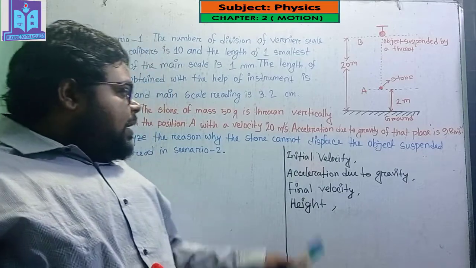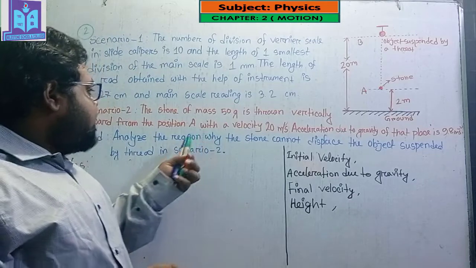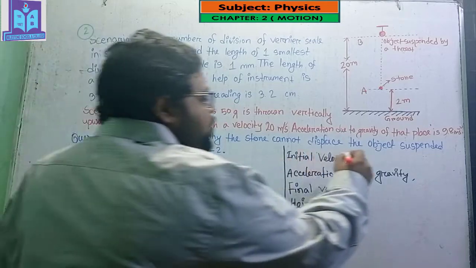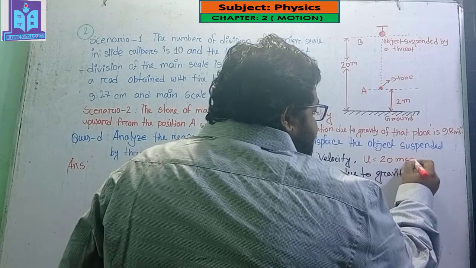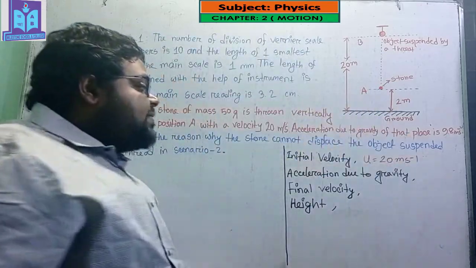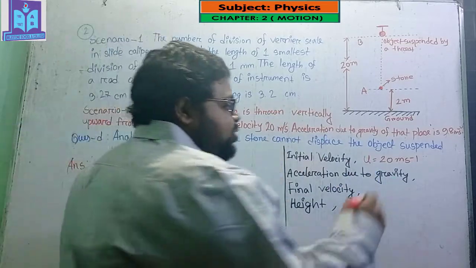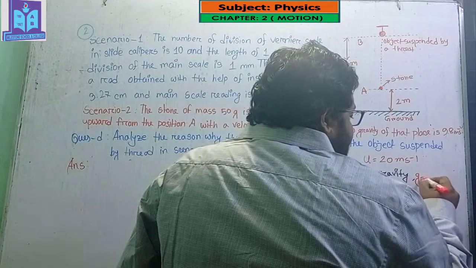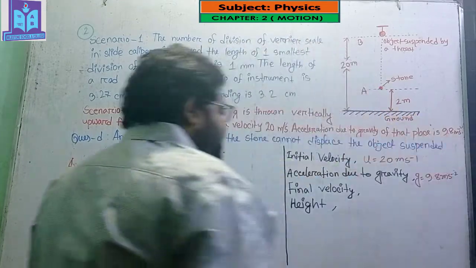The initial velocity of the stone, U, equals 20 meter per second. The acceleration due to gravity at this place, g, equals 9.8 meter per second square.